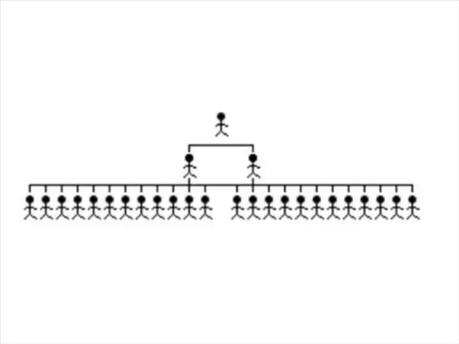This is an example of the span of control within the management structure of a company who has a flat hierarchy. The span of control is the number of people that each manager controls. A large span of control means that a manager has a large number of staff under their direct control, while a small span of control means that each manager looks after a small group of staff. As you can see on this chart, there is one overseeing director, and then there are two directors that have a rather large span of control because they are within a flat hierarchy, so there are fewer levels of authority.